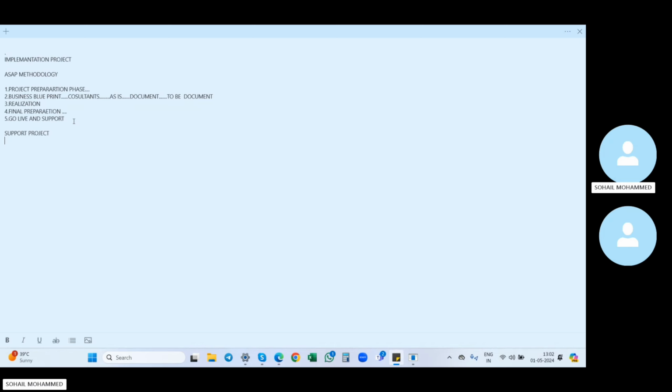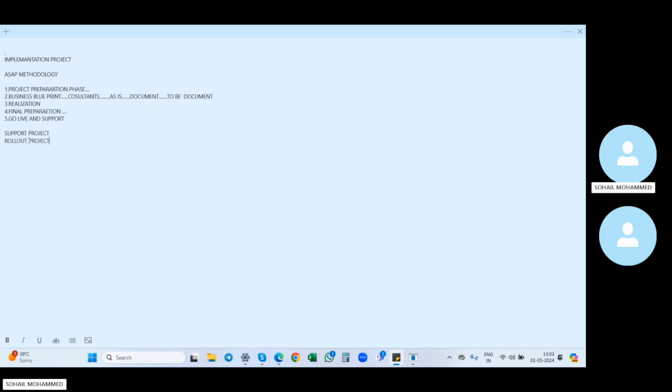So rollout project is nothing but, you already know, whatever the client wants to upgrade in their company into another area, in that scenario we will use rollout projects, right? If the client already is using SAP but wants to install new things in different areas, then that comes under the rollout project.